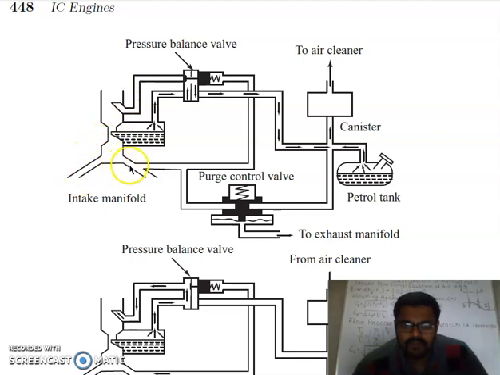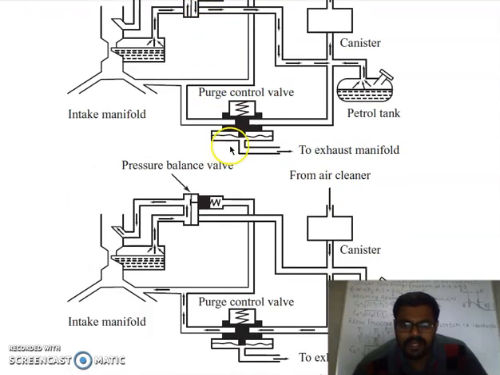This is your intake manifold, and this is the float chamber of the carburetor. The float chamber of the carburetor is also vented to the atmosphere, but a pressure balance valve is in between. Here you can see this pressure balance valve, so it will fulfill the purpose.